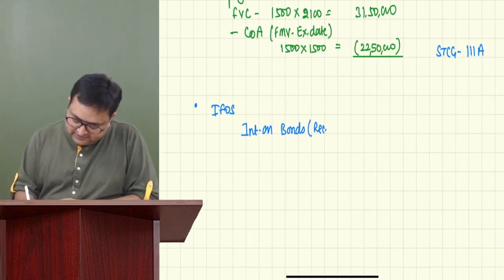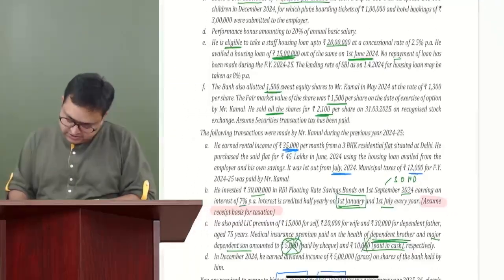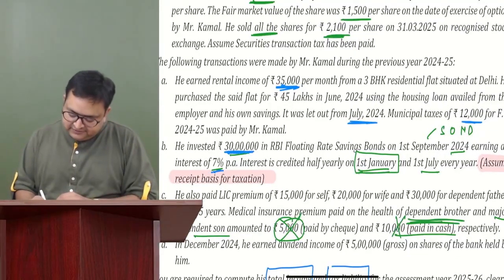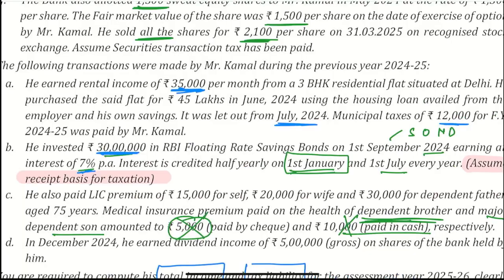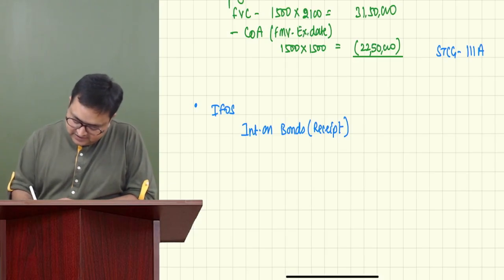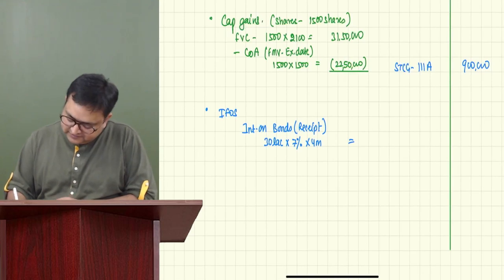That too on receipt basis. So we have bonds of 30 lakh rupees, 7%, and we calculated it for 4 months. Agree? So this is 30 lakh into 7% for 4 months. I think that you have already given me 70,000 rupees.